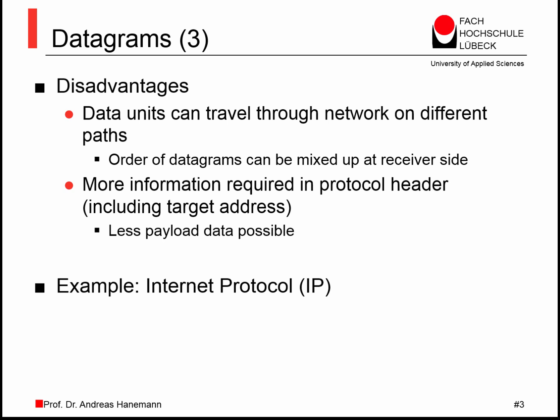Disadvantages of this method are that the order of datagrams may not be preserved, as we have seen on the first slide. In addition, complete addressing information has to be contained in the datagrams so that the routing decisions can be made. Such an overhead implies that less address space is available for the payload.